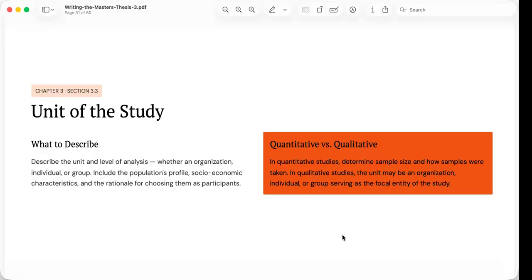So, the unit of the study section should justify why these participants or organizations were selected. Readers should understand that the participants are not chosen randomly or merely because they are available. Rather, they are selected because they are the most appropriate sources of information for addressing the research problem. A clearly defined unit of analysis helps establish the validity and even the credibility of the entire study.